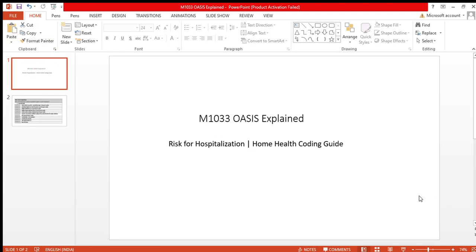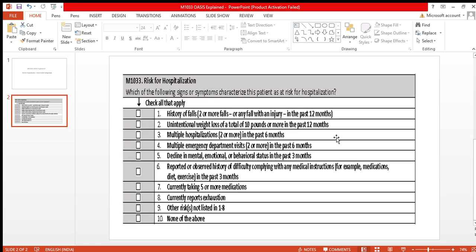M1033 OASIS, risk for hospitalization. See, the M1033 OASIS item is very important because it directly affects the agency's star rating. Let's understand. When we document this correctly, CMS understands that the patient is high risk.